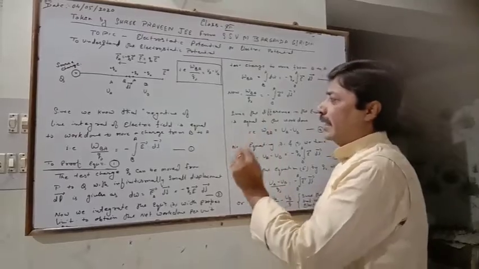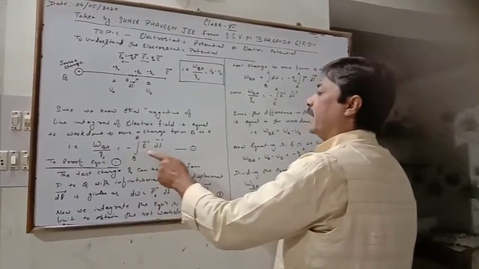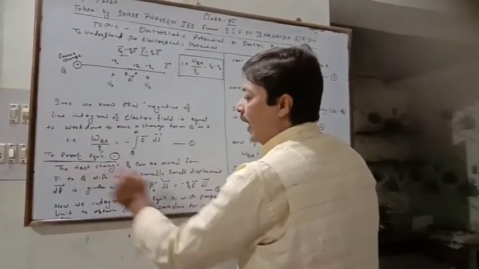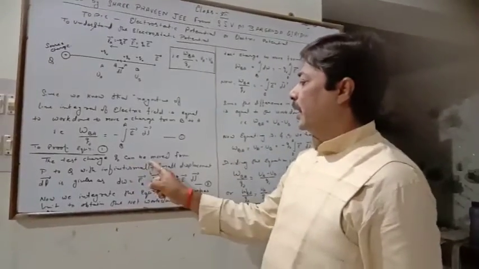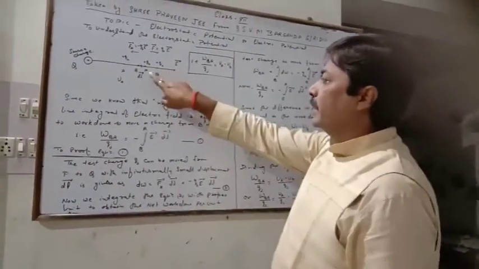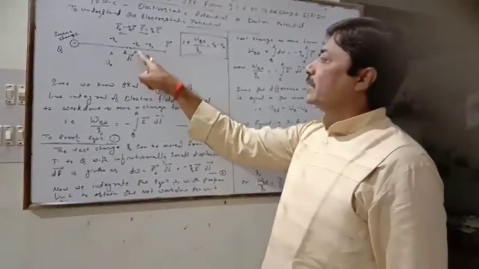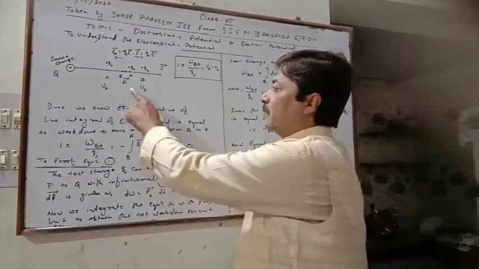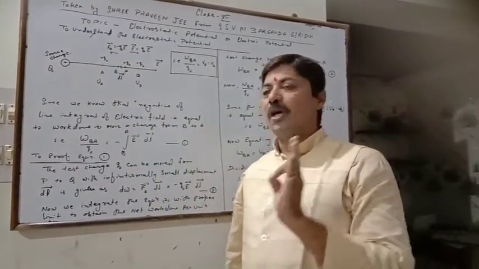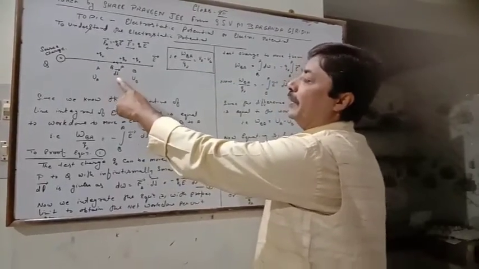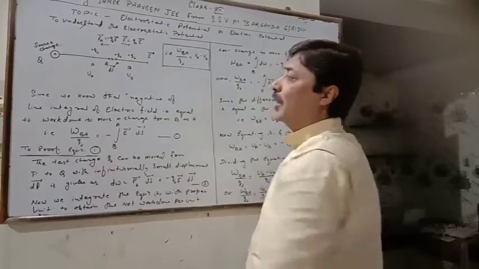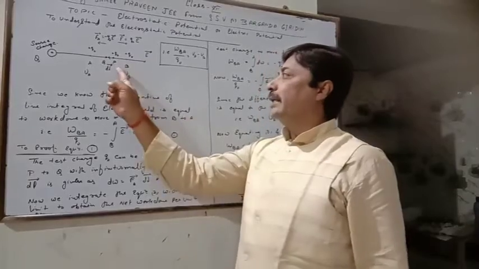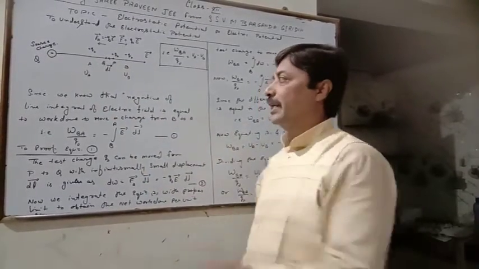Now let us prove one more thing, that the line integral of the electric field is equal to the work done per unit test charge. For that, we consider the test charge Q naught moved from point P to point Q. Here is point P and here is point Q, with a very small difference between P and Q, an infinitesimally small displacement dl from P to Q. For this small displacement, the applied force is almost constant at P or Q, which is why it is considered infinitesimally small.